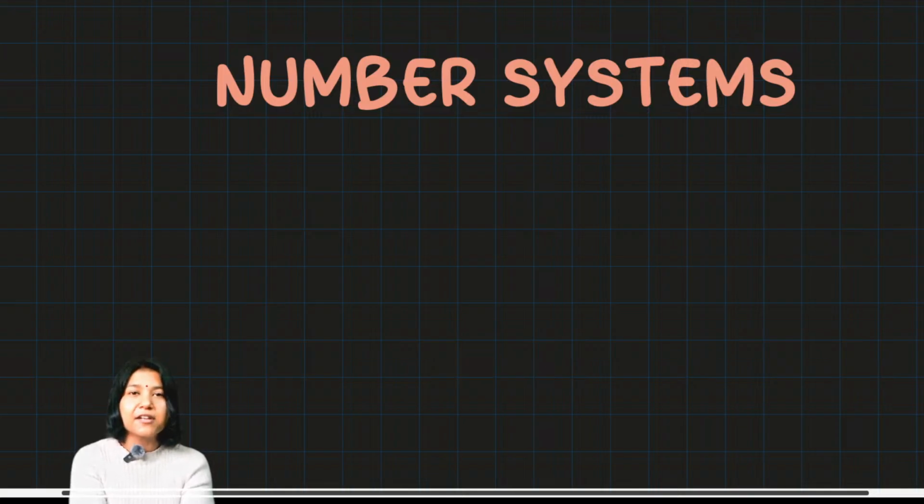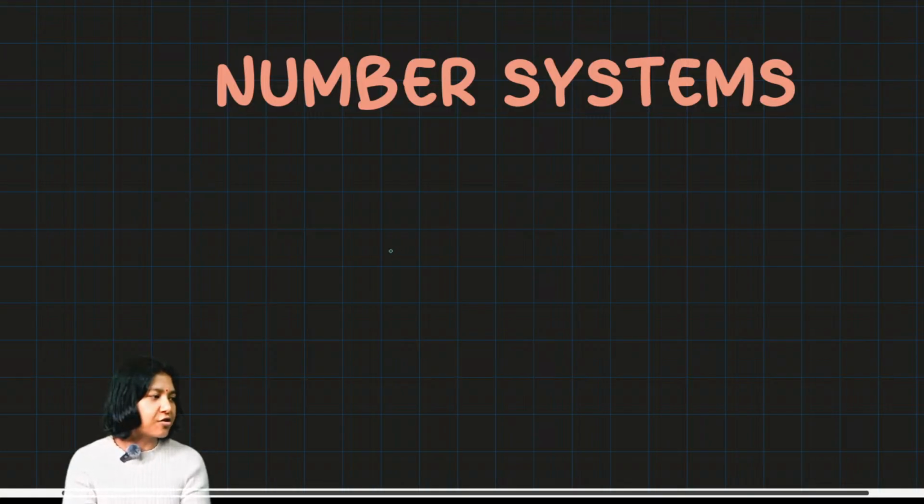Okay? So counting numbers were the first thing humans ever needed, and these counting numbers are the first family of numbers we have, and this family is called natural numbers. Okay, that is the first family that we ever needed.